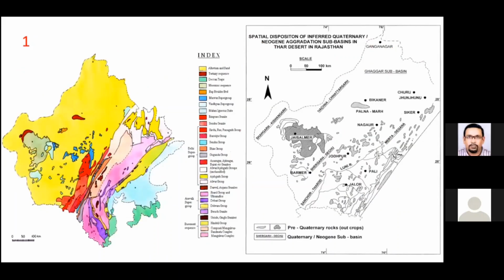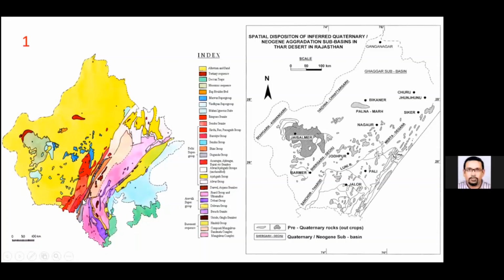So you are familiar with this geological map. Many of my friends are there who were posted in Western region. We have this yellow color, which is all quaternary sediments, and particularly here it's mostly the desert sediments, dryland environments. And these colored outcrops are the pre-quaternary rocks which are occurring here. Particularly, they are occurring as bare rocks. But as you come closer to the Aravallis here, they are very nicely vegetated and they receive better rainfall here.